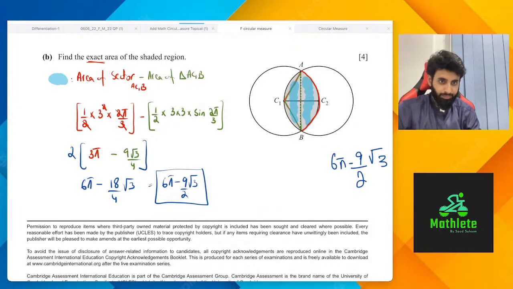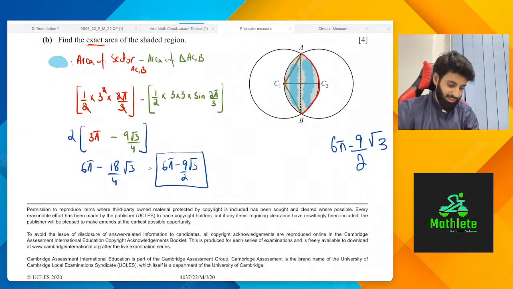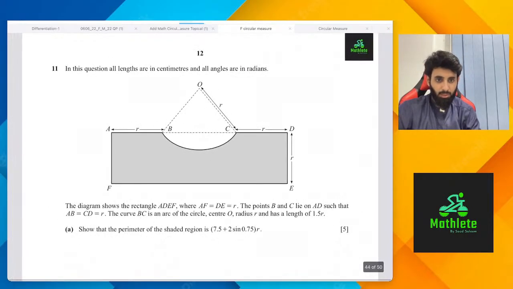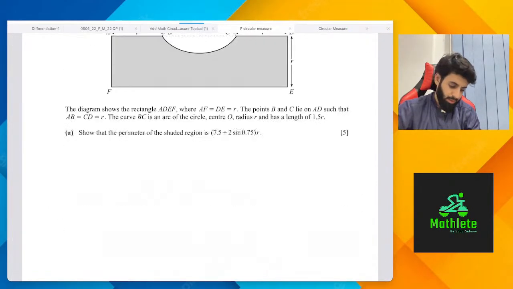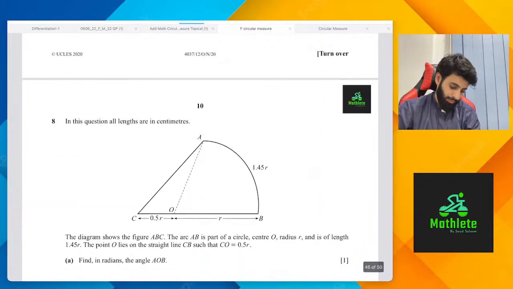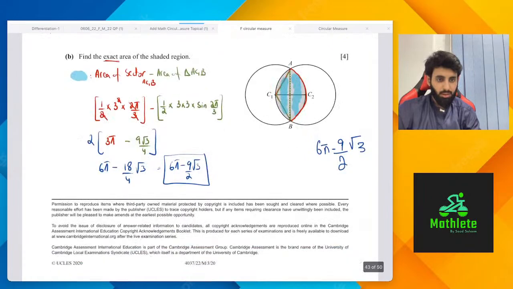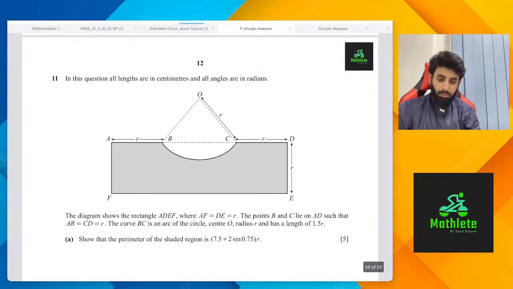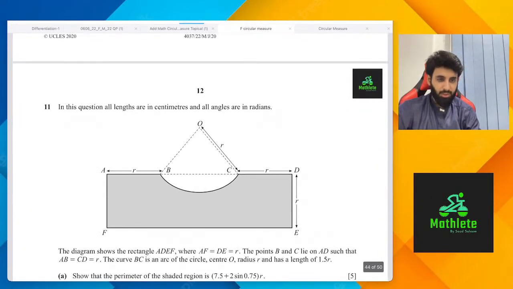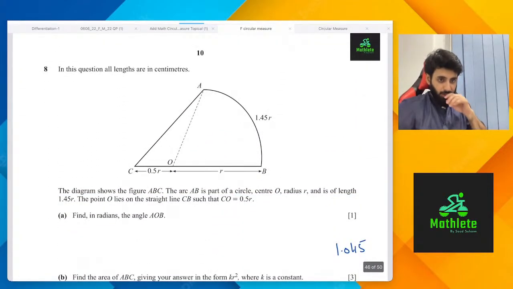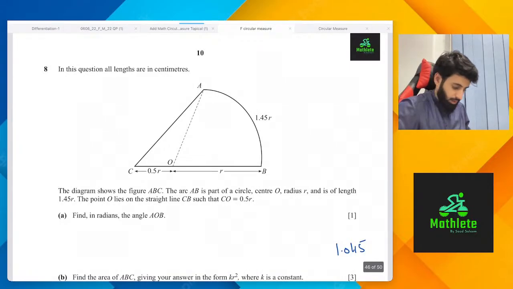Okay, 3 pi. Nice. Anyway, this question I already have a video on it, so you can watch it from there. I know you guys might say that I had a video on this also, but for this question I clearly remember that I have a video. For the previous one I honestly didn't remember. I'm just going to do one more question, and that would be the end.